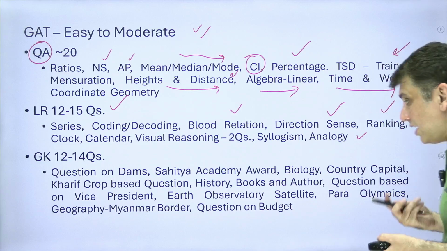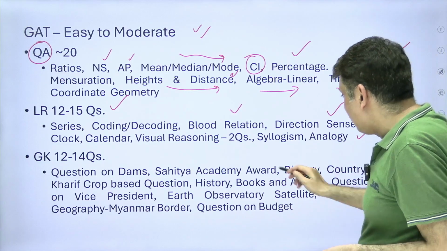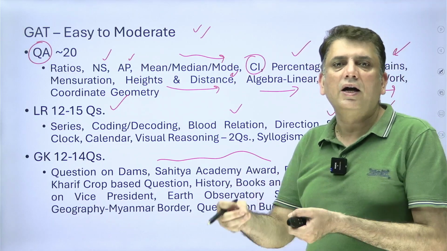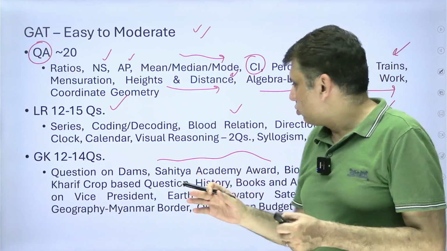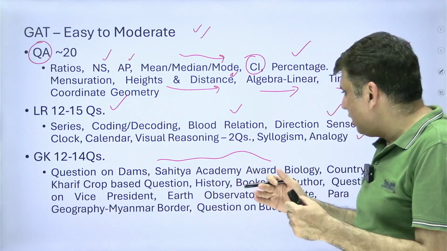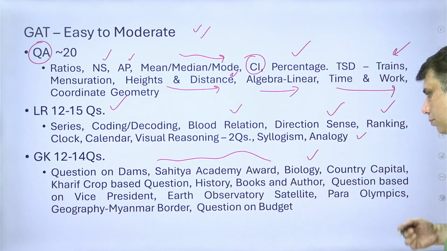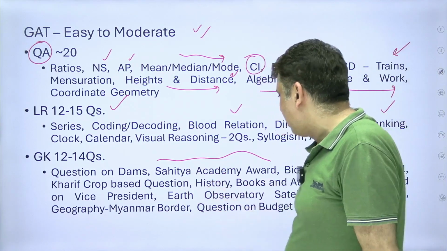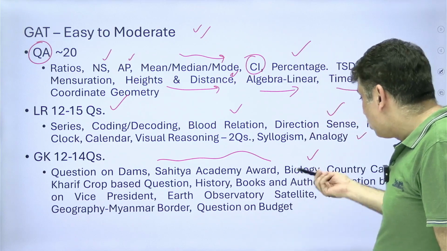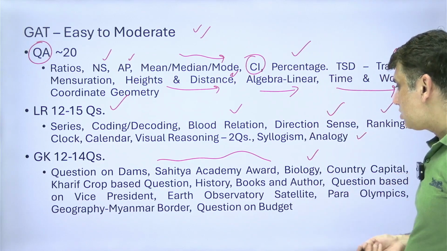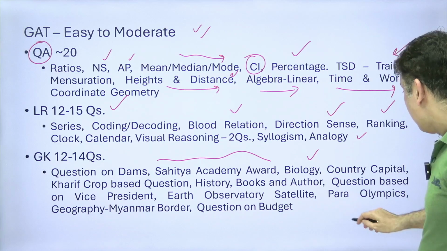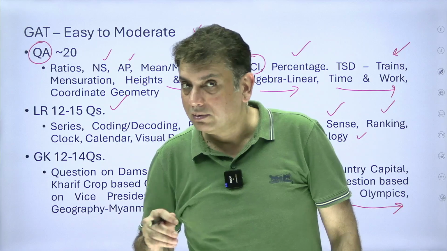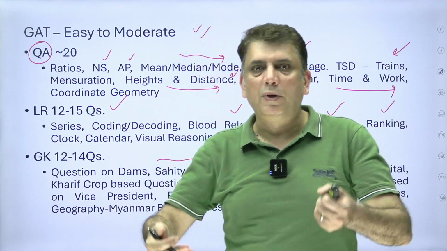Now there was a question on dams, and the Sahitya Academy Award. We have to see if this question is on current affairs, because what has been reported is the Sahitya Academy Award of 2024, so we have to see the timeline also. Then a question based on biology, country capital, static again, a Kharif crop based question, again static, a question based on history, books and author, a question based on the vice president, earth observation satellite, and Paralympics. Again, Paralympics has also happened this year, so we have to see the actual question when the paper is out.